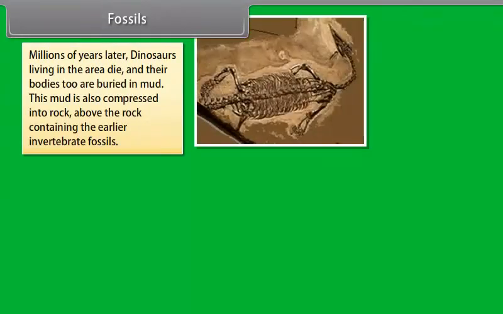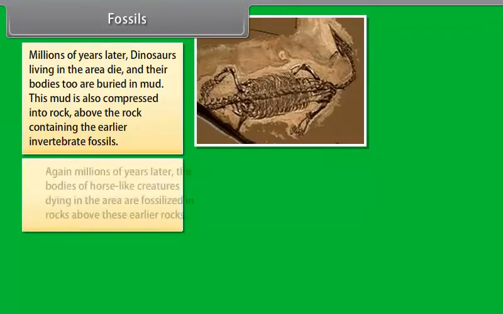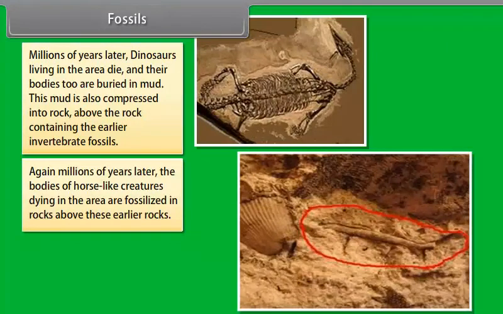Millions of years later, dinosaurs living in the area die and their bodies too are buried in mud. This mud is also compressed into rock above the rock containing the earlier invertebrate fossils. Again, millions of years later, the bodies of horse-like creatures dying in the area are fossilized in rocks above these earlier rocks.